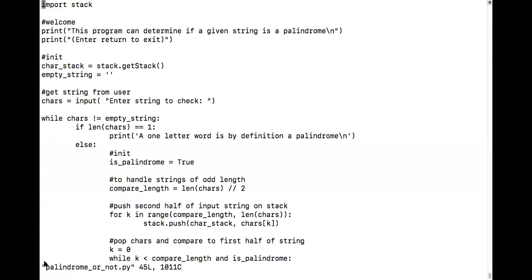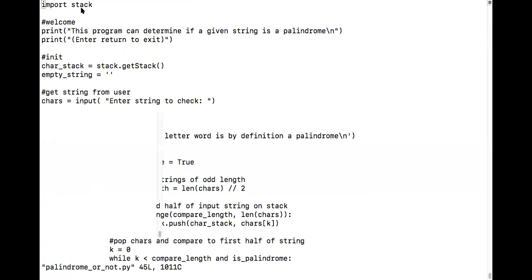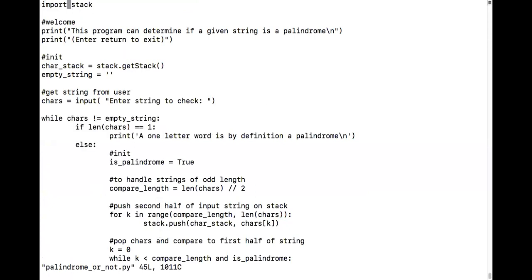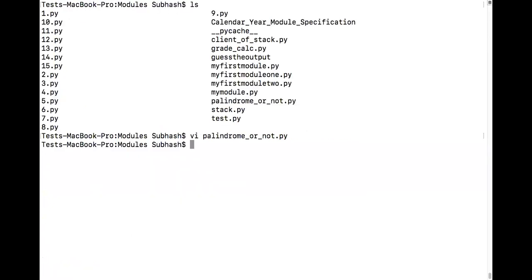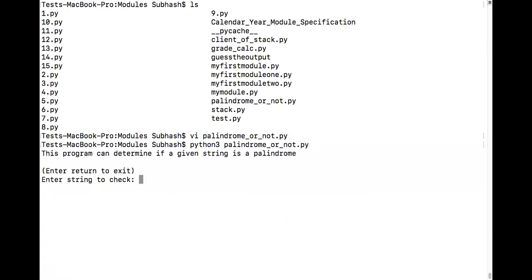Okay, guys, what can you see over here on the screen? Can you see that this program is making use of a stack? So what I want you to do is go through this program and see how it uses the stack to figure out whether a given word, a string, is a palindrome or not.